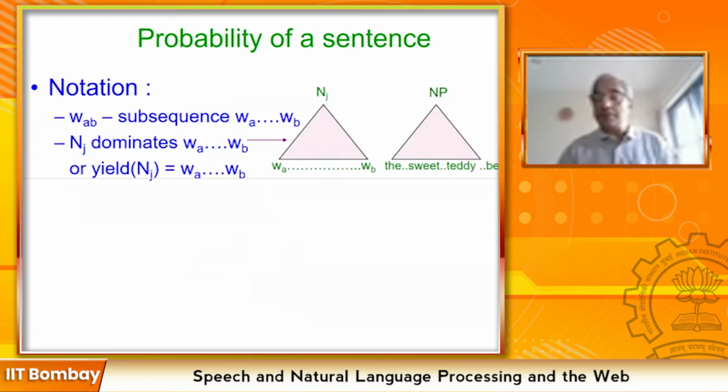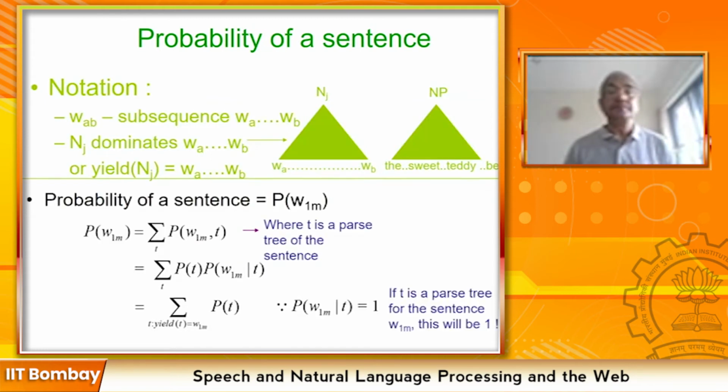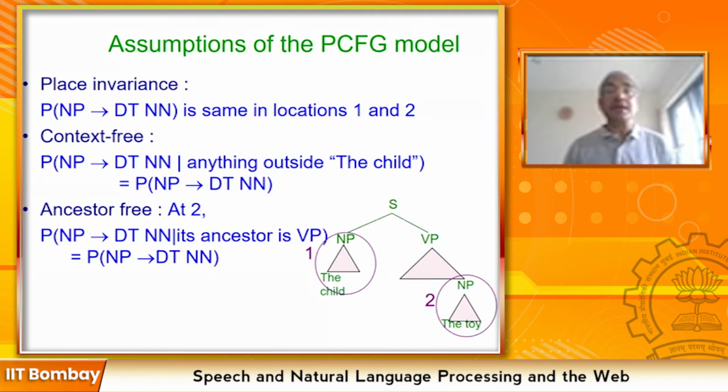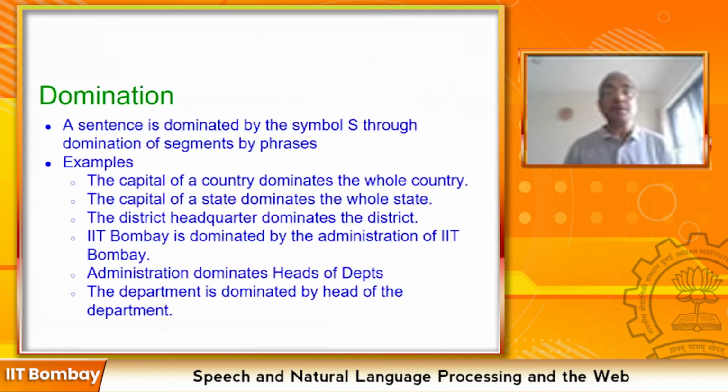Now we come to the question of why the probability values are multiplied. The probability values are multiplied because of the phenomenon of domination. Okay, let us understand domination. A sentence is dominated by the symbol S through domination of segments by phrases. The symbol S dominates the whole sentence. That means the sentence can be generated from S by applying rules.